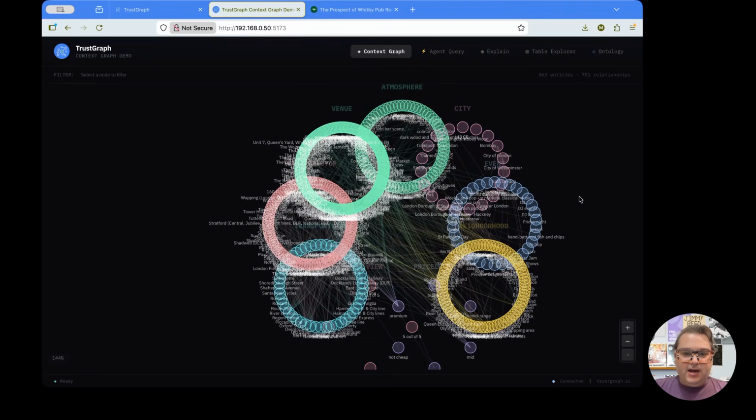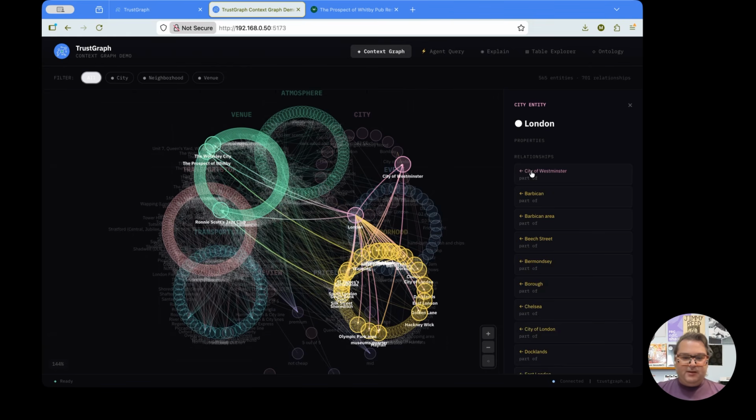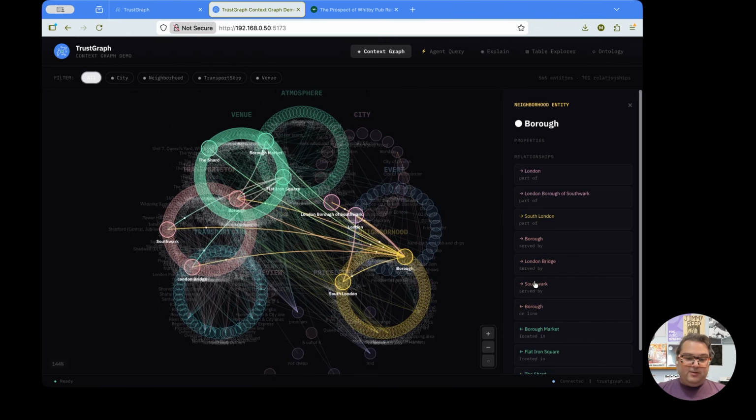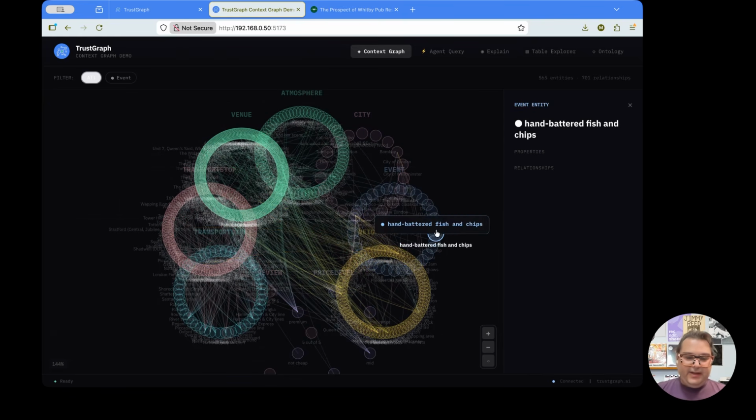You've heard all the hype around context graphs, and you're probably wondering, what are they? Well, you're looking at one. We built a context graph based on data from London area pubs, restaurants, and event spaces, and here you can see how all of those are connected to each other and interrelated.